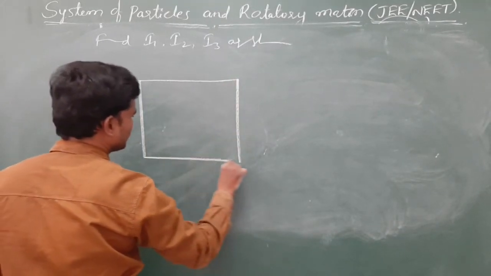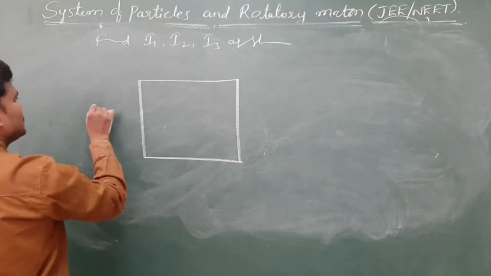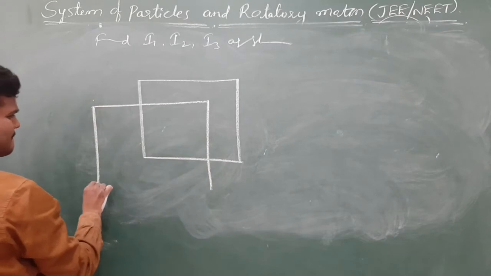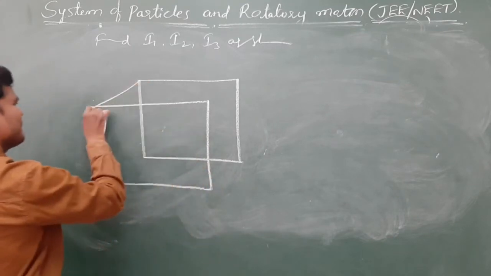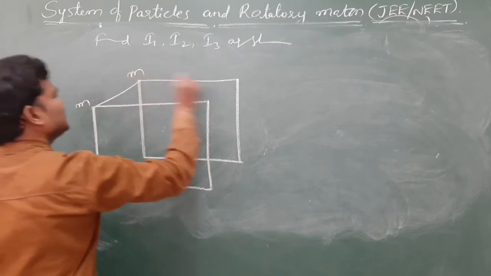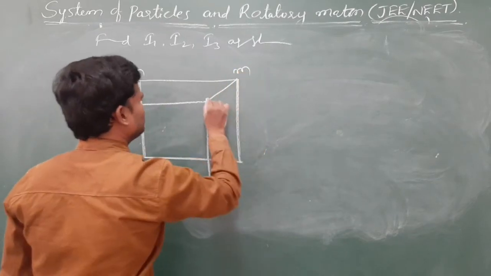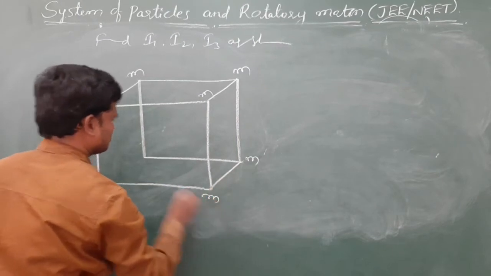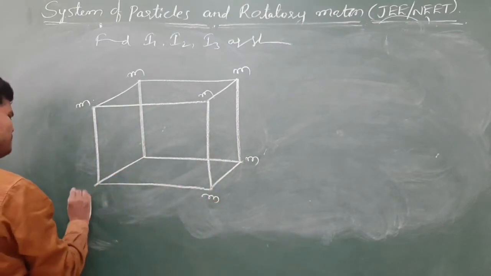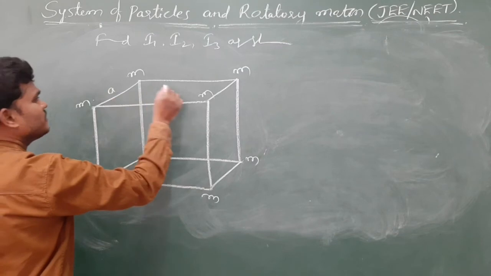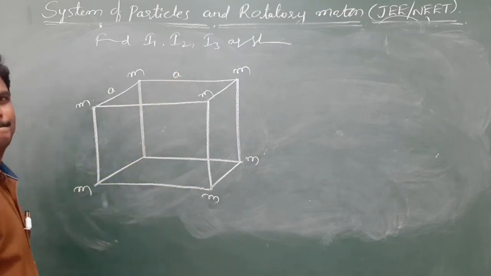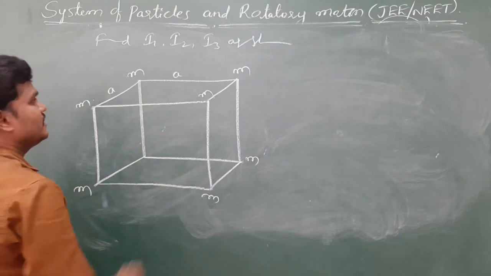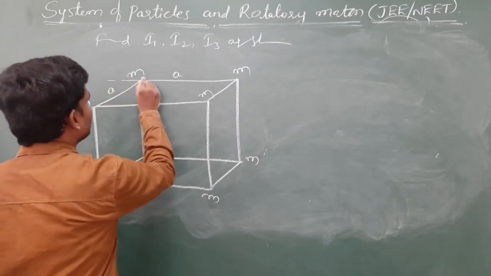So imagine correctly for this. So this is M, this is M, M, M. All sides are same. Okay, diagram is looking different, but all sides are same. Now the question, they are asking what is I1, I2, I3. So this is I1 given. About this axis they are asking.